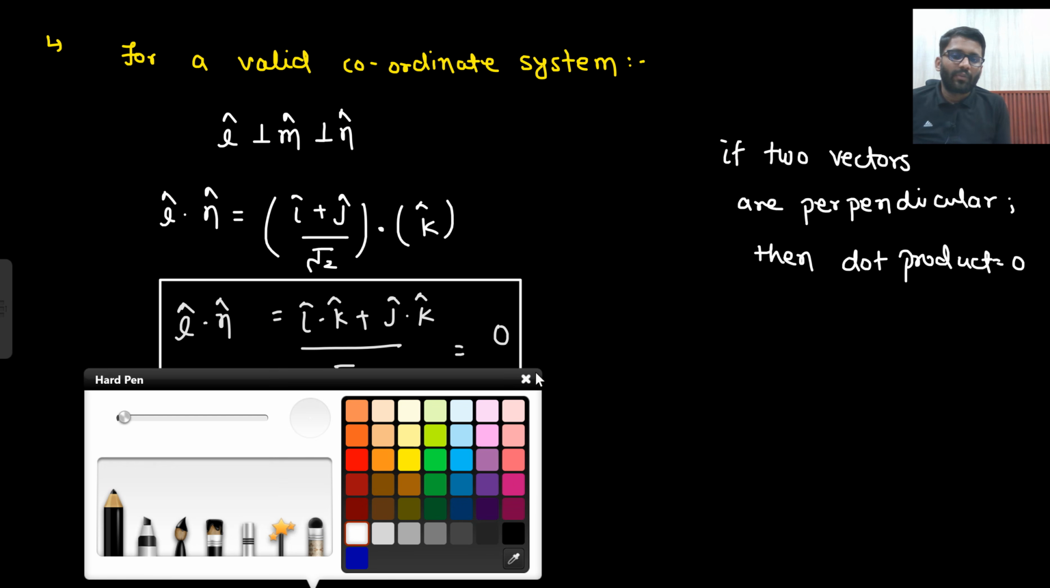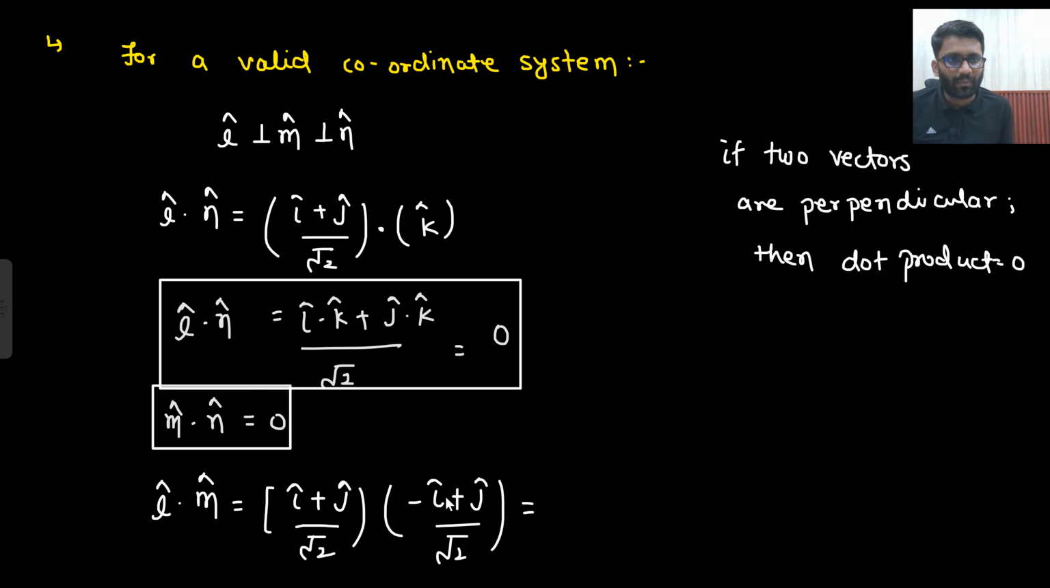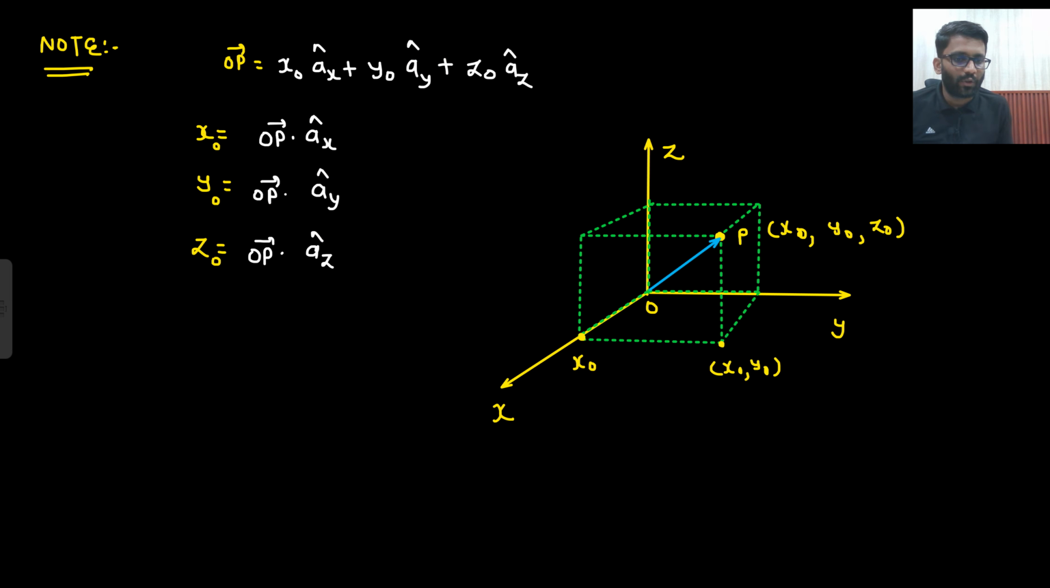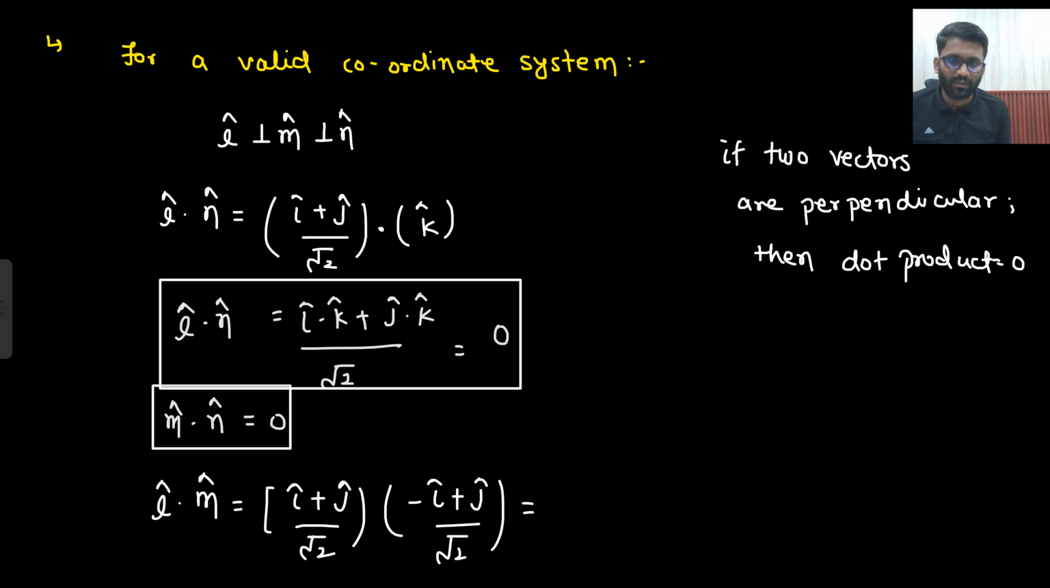So I will do the dot product of both of them. What is your L cap? That is i cap plus j cap divided by root 2, and m cap is minus i cap plus j cap divided by root 2. Do the multiplication of both. I cap will be multiplied with i cap only, because here we saw the dot product. I cap with i cap, j cap with j cap. So root 2 into root 2 will be 2 only. 1 into minus 1 plus 1 into 1 will be 1. So 0 by 2 will be equal to 0.